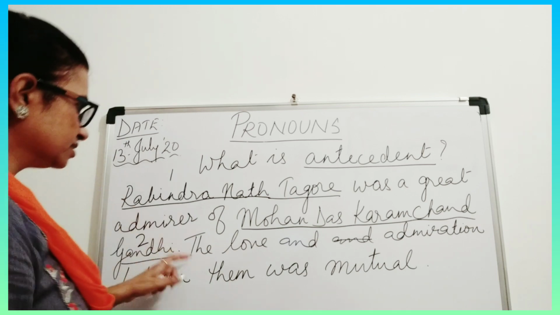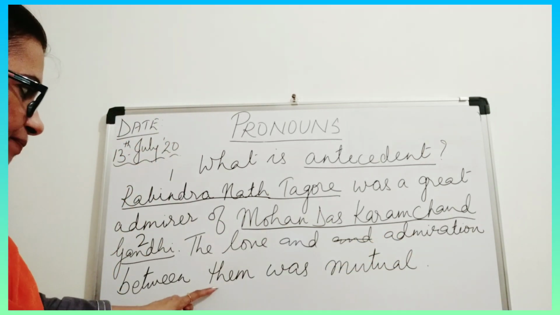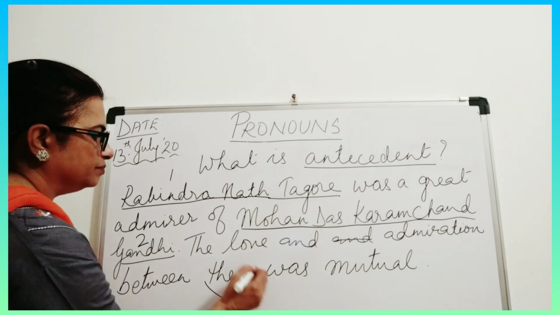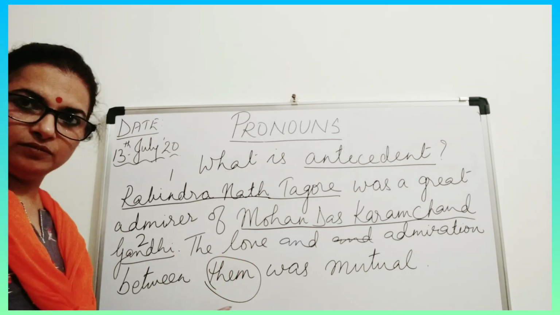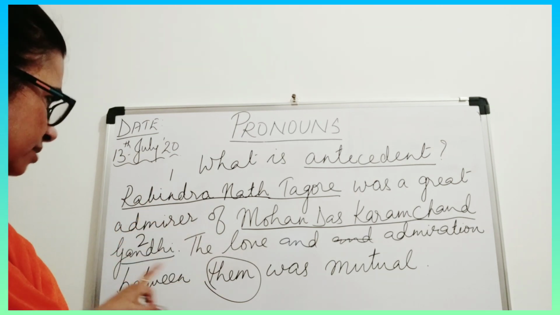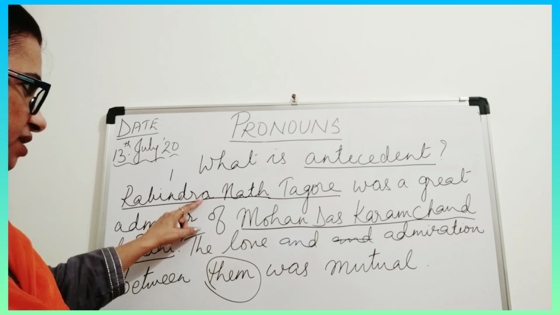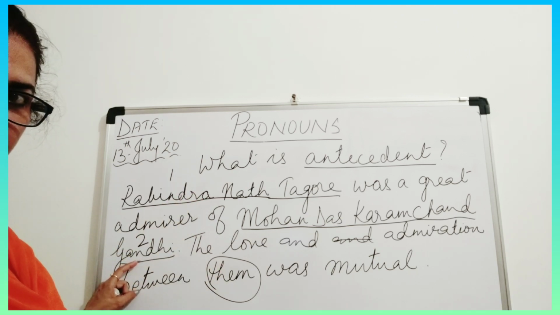Okay. The love and admiration between them. Now them, more than one. That means Rabindranath Tagore and Mohandas Karamchand Gandhi. So them stands for Rabindranath Tagore and Mohandas Karamchand Gandhi.